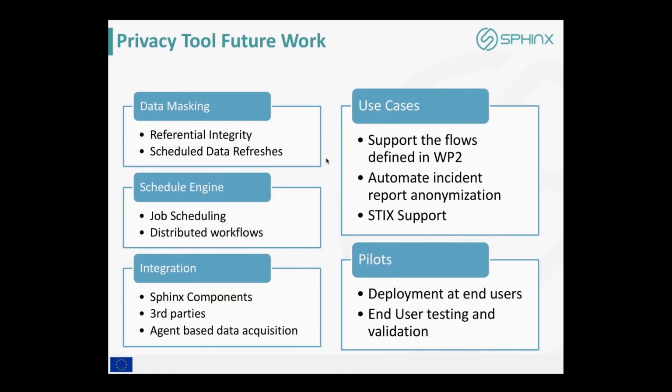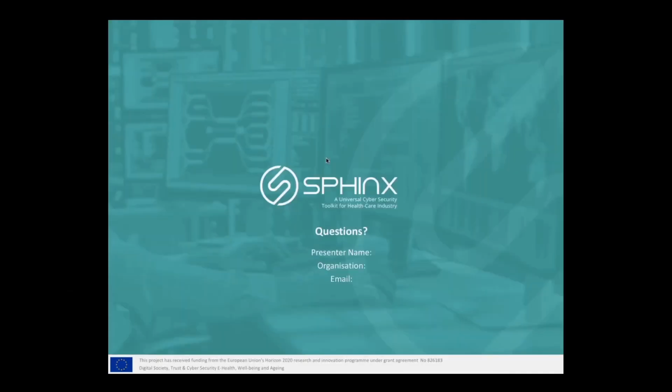On the use case front, we'll support the use case defined in Work Package 2 and also provide tools to automatically anonymize incident report data and support STIX out of the box. For the pilots, we aim to deploy it with the end users to perform the testing and validation, fill in the gaps that we identify from this validation, and then define what's next for the tool.